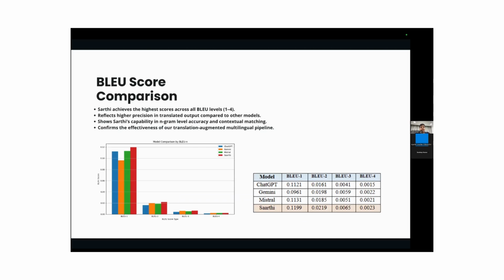Our Saarthi achieves the highest scores across all Blue levels in all the 8 Indic datasets which we have collected. The score for Blue 1 is 0.1199, which is the highest among all the other models. Similarly for Blue 2, Blue 3, and Blue 4 as well.